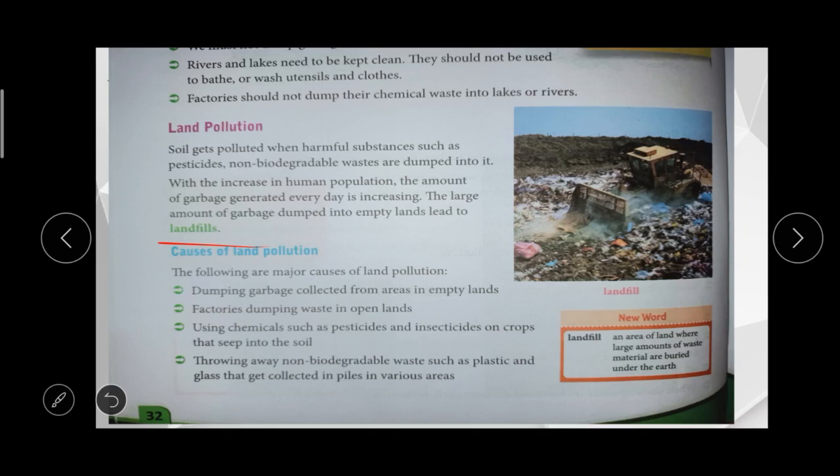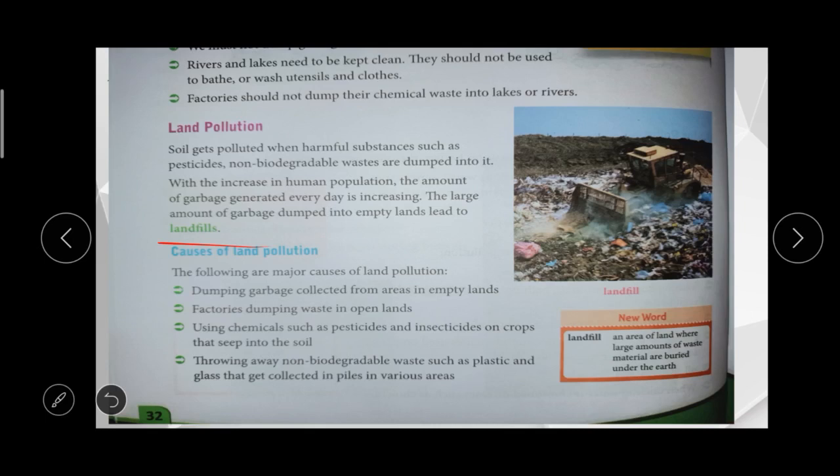So what are the causes of land pollution? Dumping garbage: they collect garbage from different areas and throw it in one particular place, an empty land. Then factories: the waste from factories is dumped into open lands. Then we use pesticides and insecticides for crops to prevent insect attacks, so this also affects the soil.